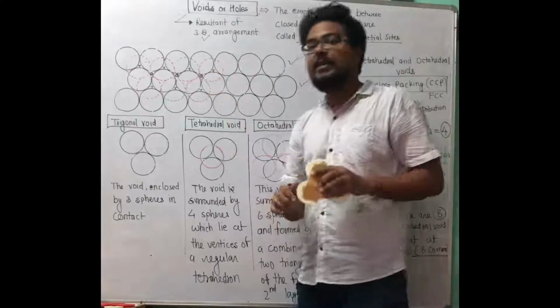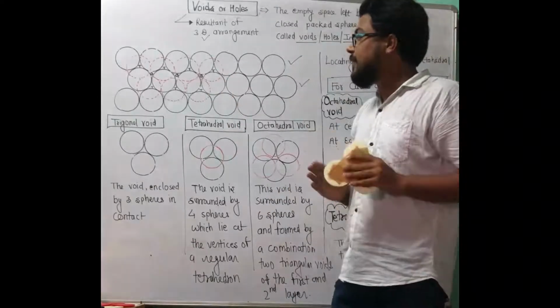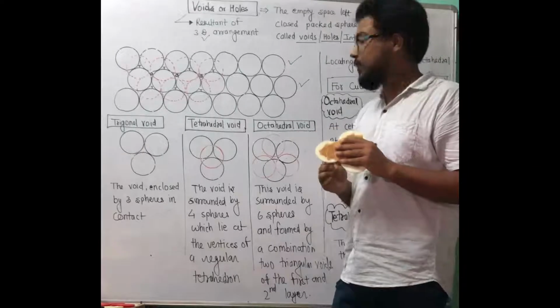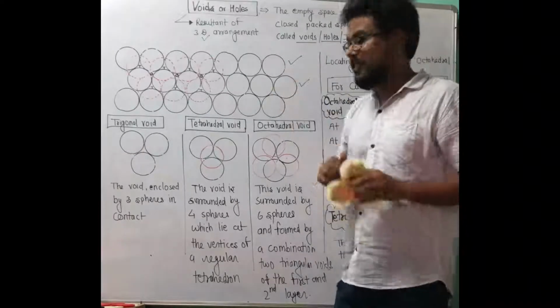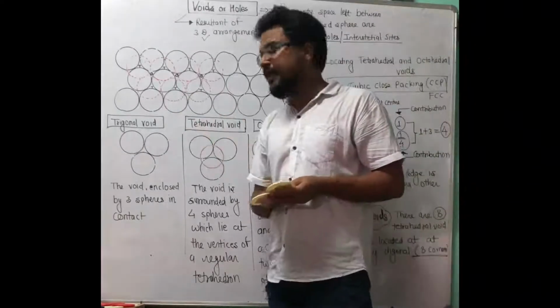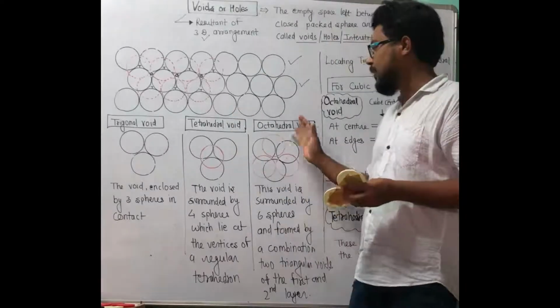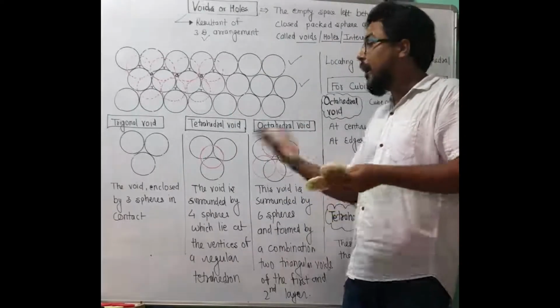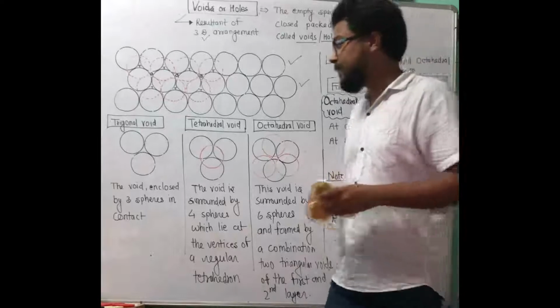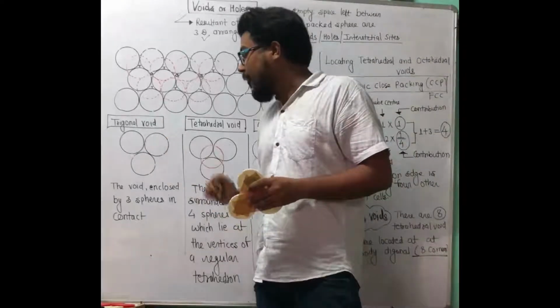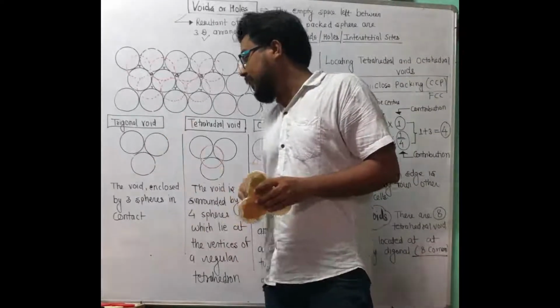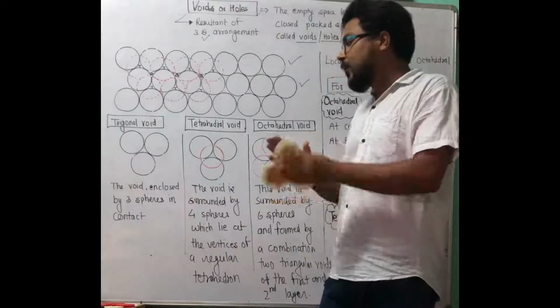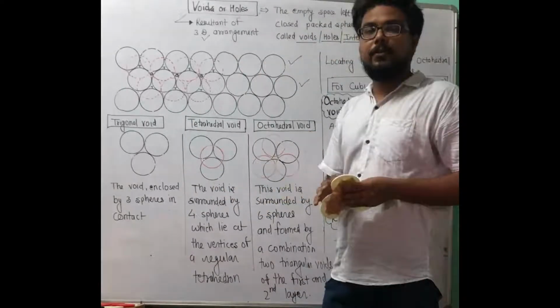So how many voids, or how many vacant sites, originate from such an arrangement? Number 1, trigonal void, number 2, tetrahedral void, and number 3, octahedral void. How are they formed? So see, the trigonal void is a result of enclosed packing by 3 spheres only.